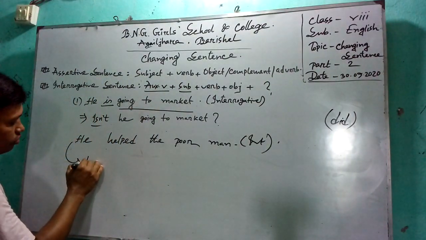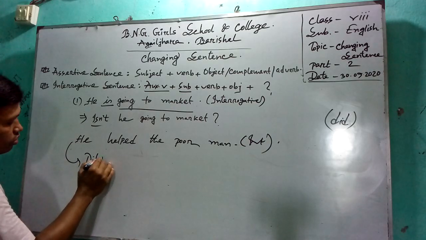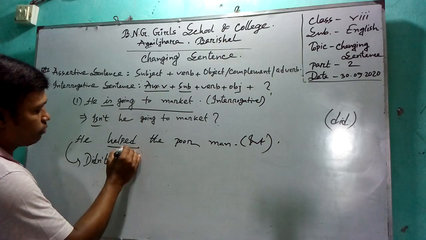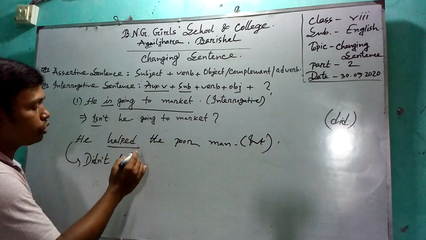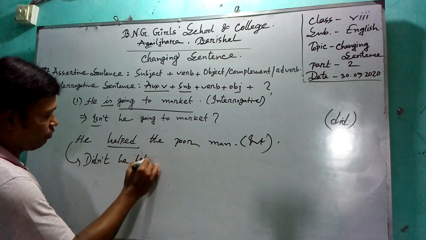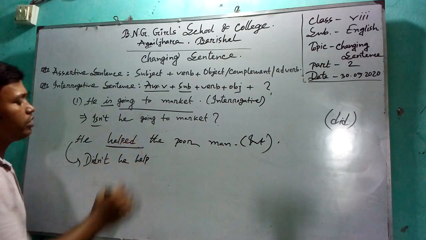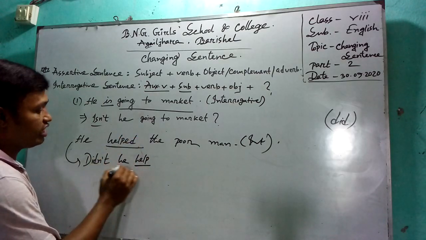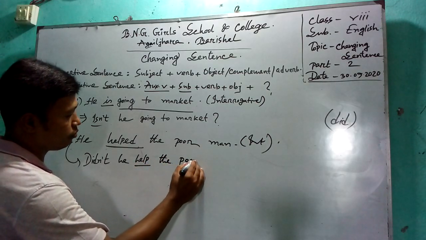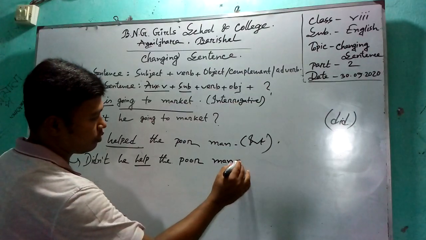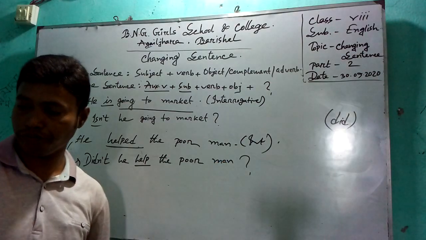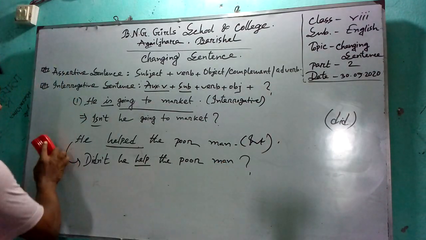So: Didn't he help? Helped will turn into the present form, which is "help". The present form of this verb is help. Didn't he help the poor man? At the end of the question, you have to use the note of interrogation. Another example.